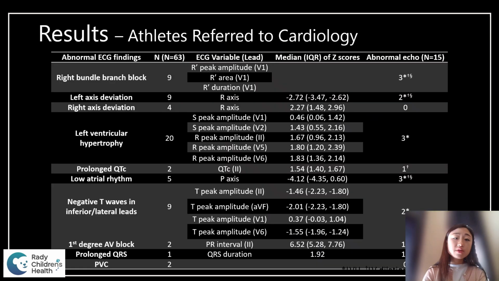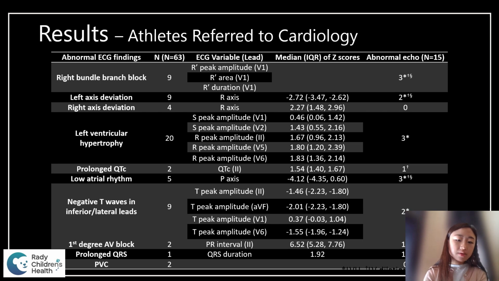So I'm going to focus on the z-scores for the EKG variables for this particular population of athletes that were referred to cardiology. As you can see here, median z-scores for a majority of these variables actually still fell within the normal ranges, with the exception of a few. The left axis deviation, the r-axis, the median z-score was -2.7 in this referred group. The p-axis for this referred group for low atrial rhythm had median of -4.12 for the z-score.